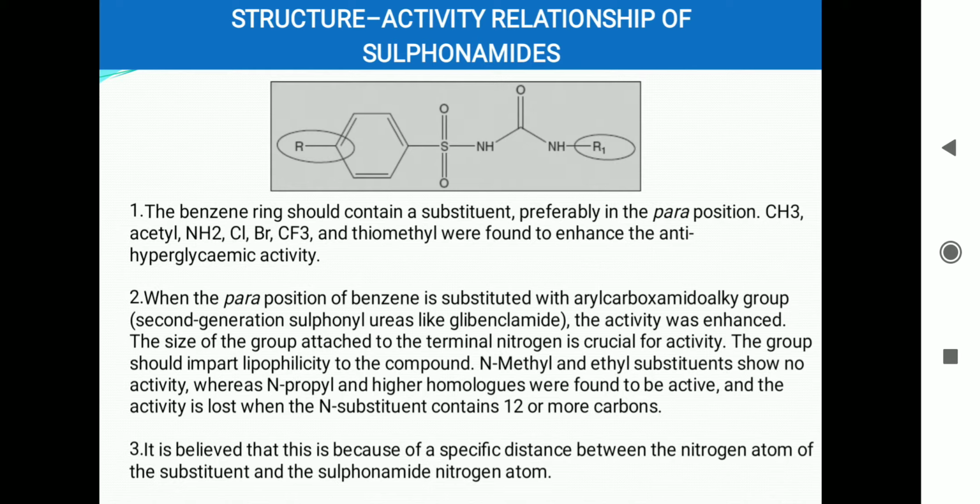N-methyl and ethyl substituents show no activity, whereas N-propyl and higher homologues were found to be active. If the N substituent contains 12 carbons or more than 12 carbons, then the activity is totally lost. It is also believed that the distance between the nitrogen atom of this substituent and the sulfonamide nitrogen atom is very important, such as the nitrogen atom, this NHR1, which is the terminal nitrogen, and the sulfonamide group. The distance between these two atoms is very crucial for the activity.